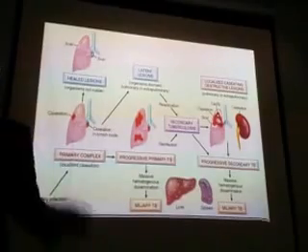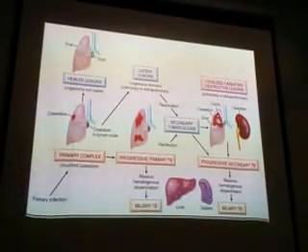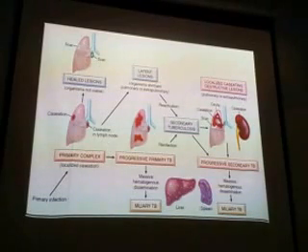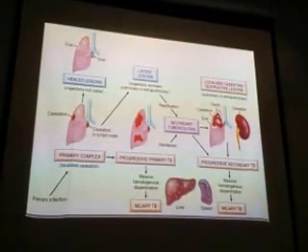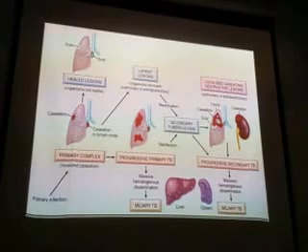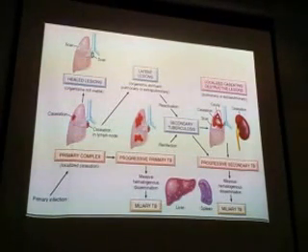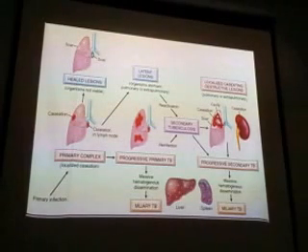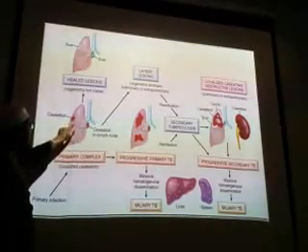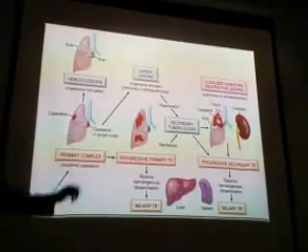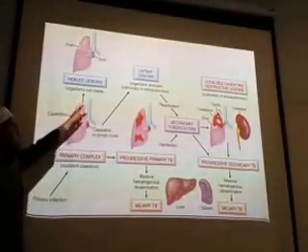Now come to your PBL case. In your PBL case, how many lesions were there in the lung? Focal lesion. One is a focal lesion in the middle part. There was one lesion here, and there was a big cavity here. So what is this lesion in your PBL case and what is this lesion?